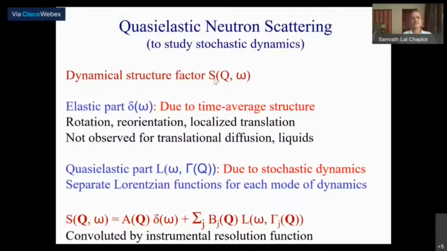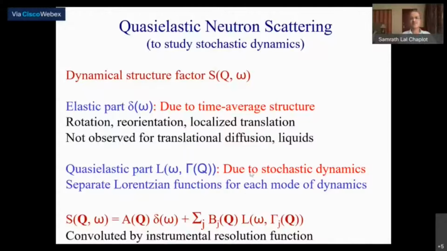Now, elastic neutron scattering we did, and this stochastic motions again. Here you have the elastic scattering, and the quasi-elastic scattering, that is scattering around zero energy transfer, typically a Lorentzian function or a sum of a number of Lorentzian functions, or sometimes even Gaussian functions and so on.